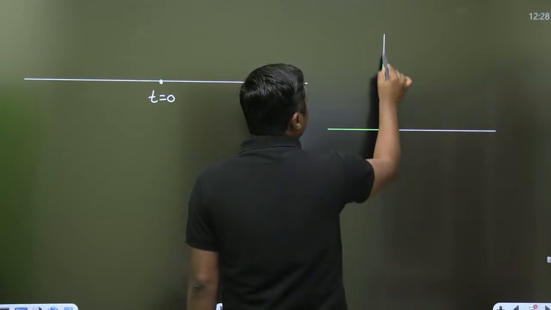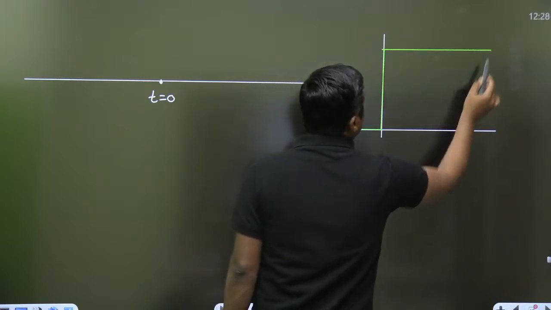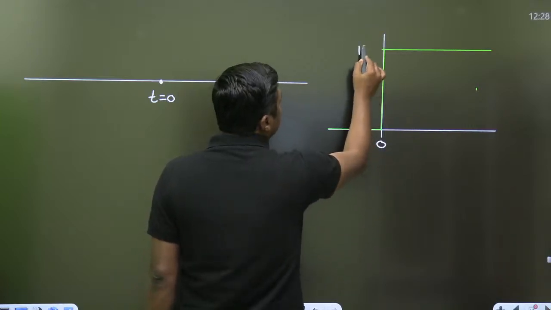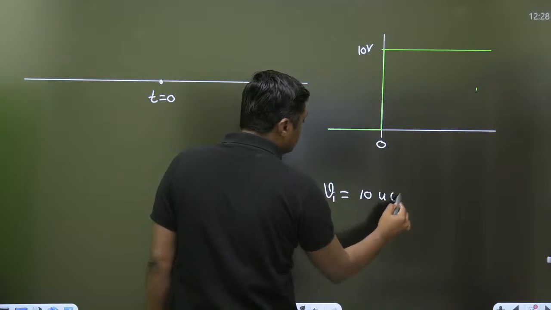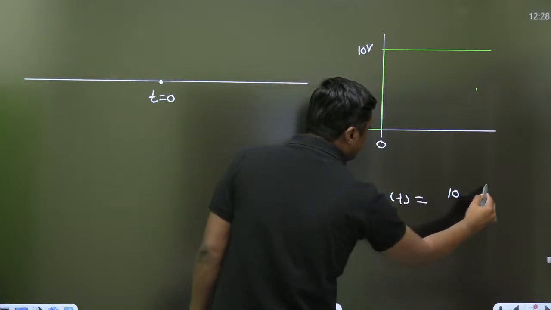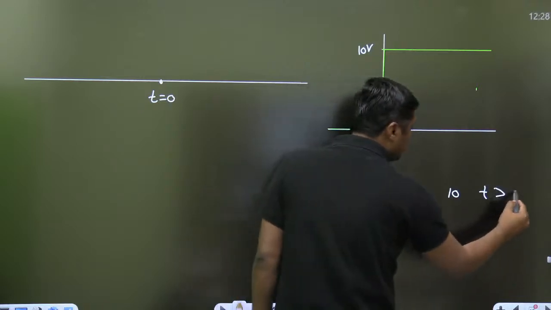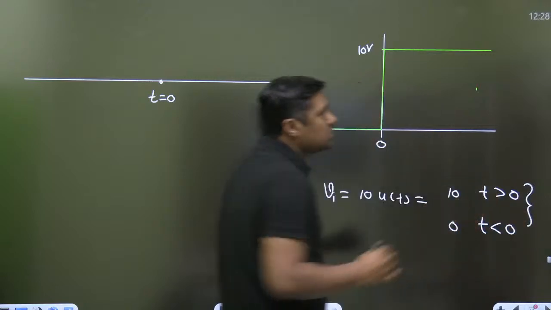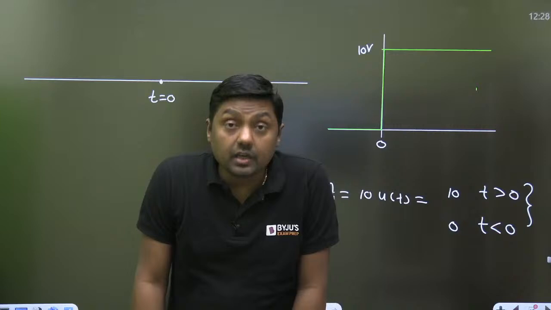Suddenly at t equal to 0, it will become 10. This is the 0 point. This is the 10 volt. So this is represented by Vi is equal to 10 u(t): 10 for t greater than 0 and 0 for t less than 0. And that is called what? Sudden change.